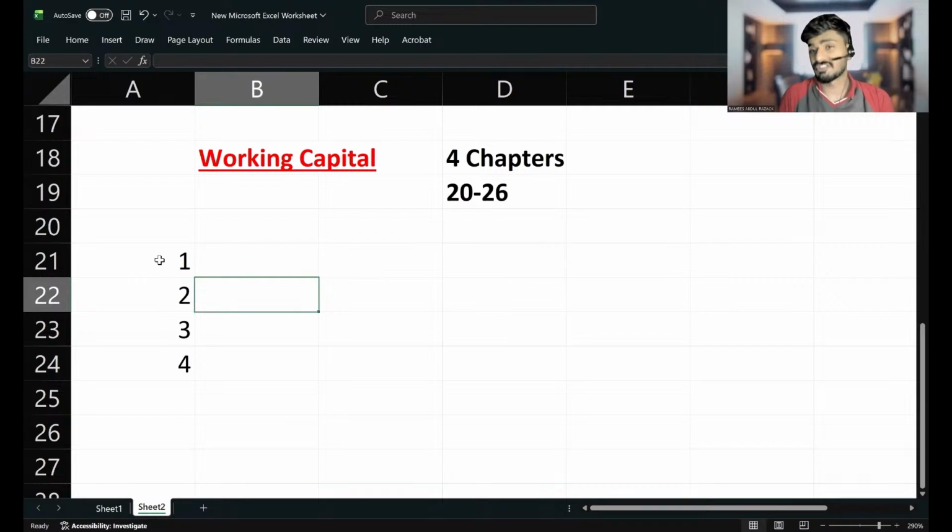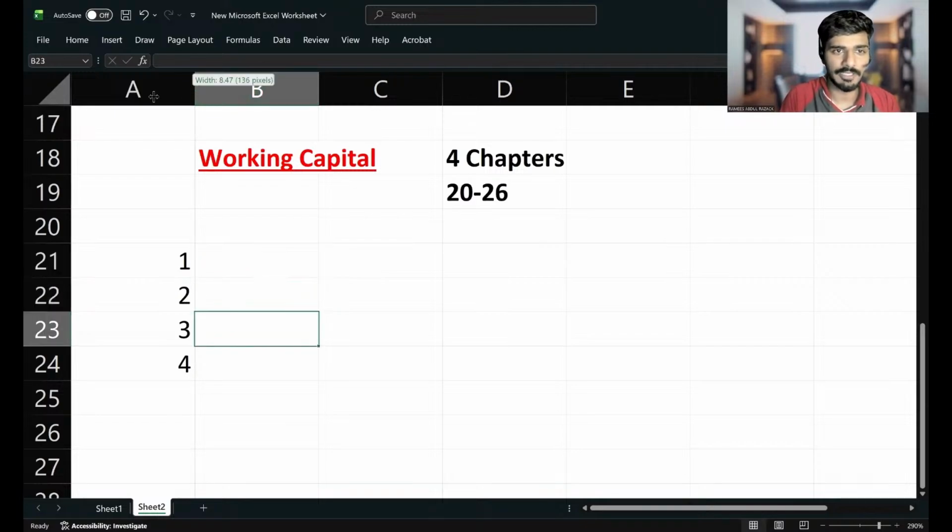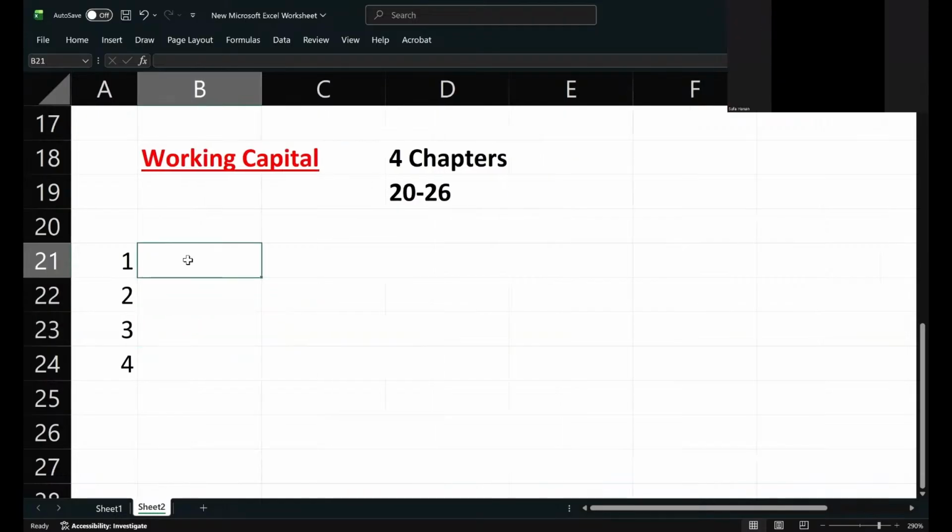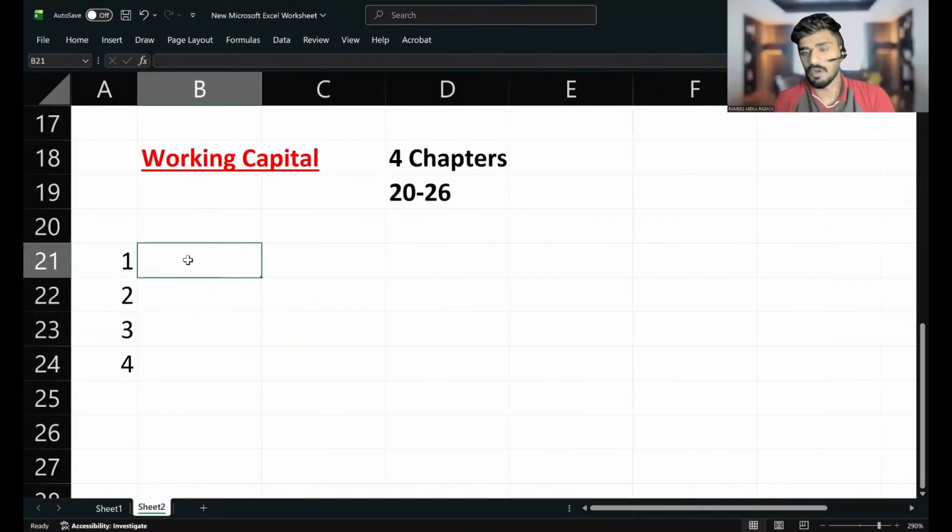What was the first chapter from working capital? It's the overall working capital. What do you mean by the term working capital? What are the working capital ratios and equations? What are the different working capital cycles? How should we invest in working capital? How should we finance the amount in working capital? Everything will be discussed in the first chapter itself.